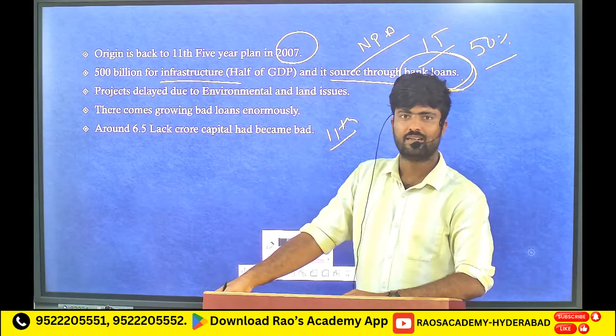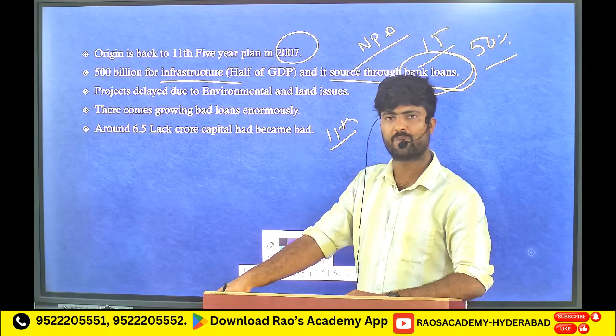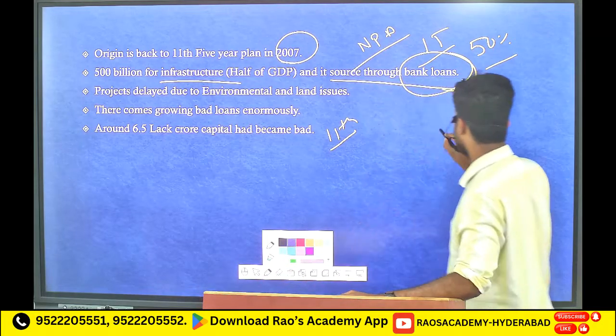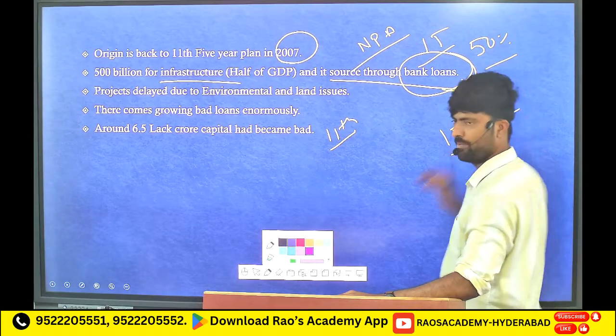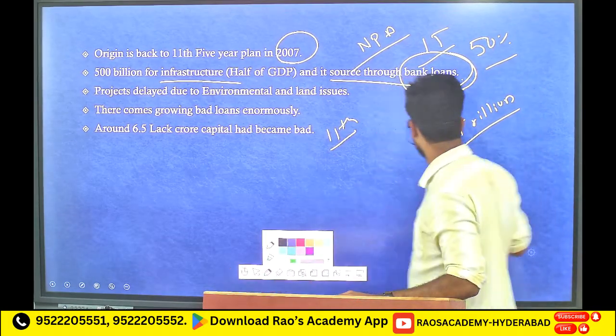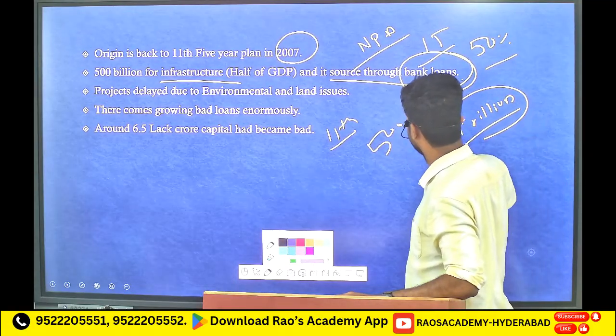So government bodies and private individuals took loans from the bank, about 500 billion in loans.